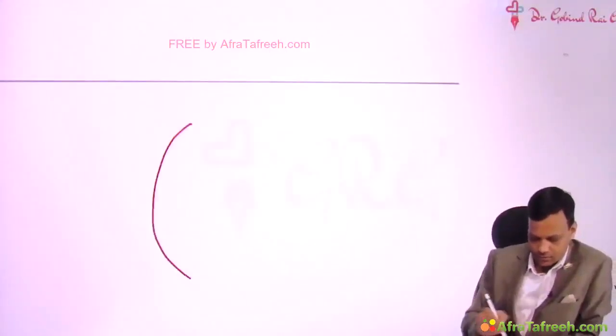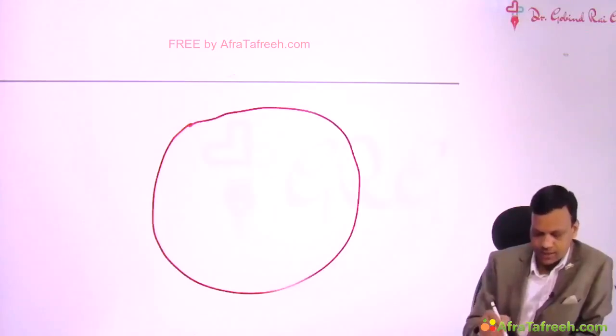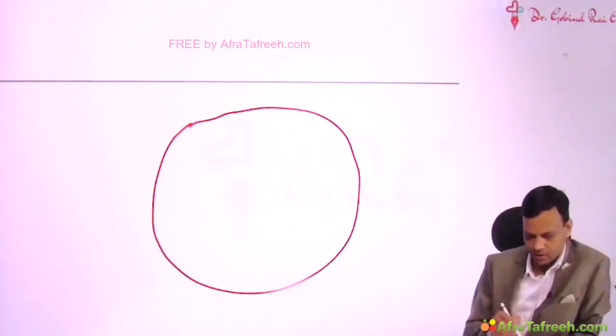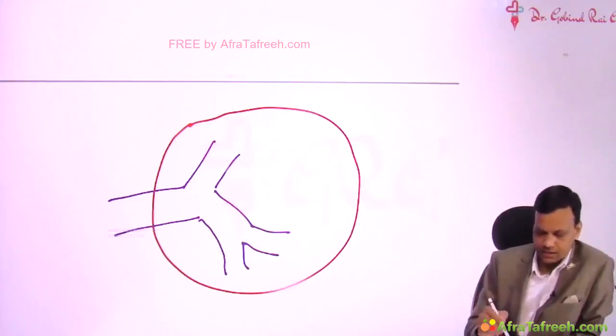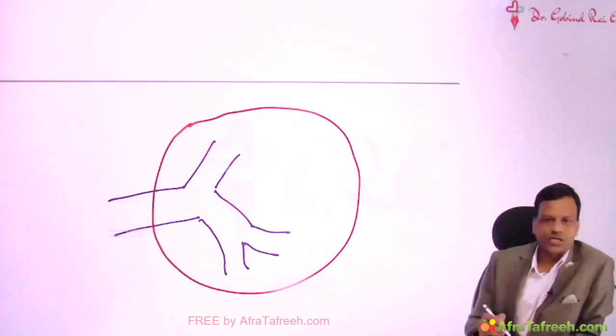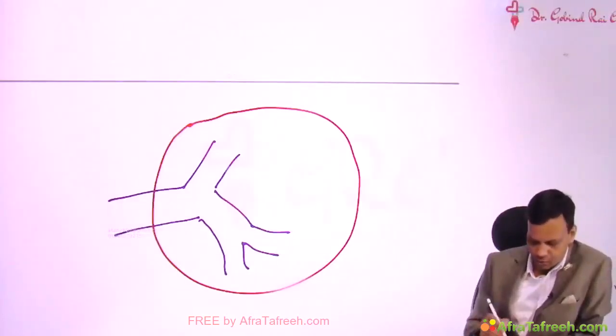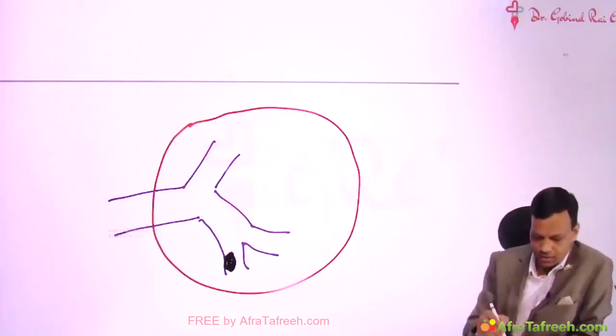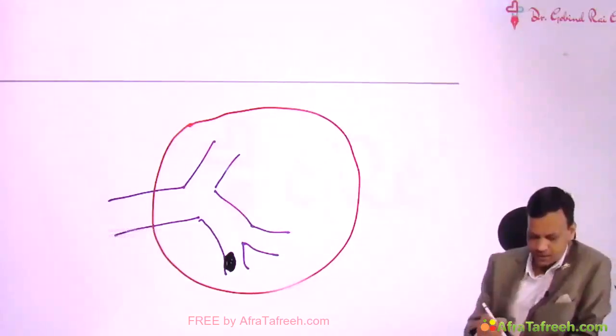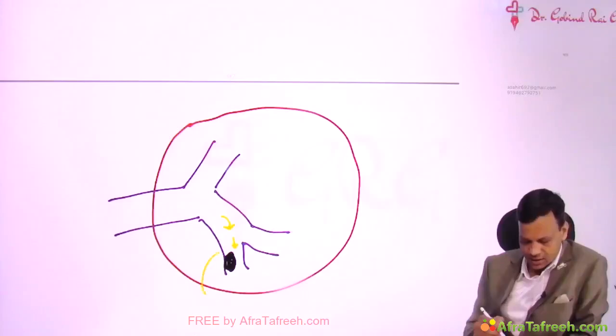suppose this is a heart which is supplied by a coronary artery. This is a coronary artery. Coronary artery divides in branches, which further divide in branches. So in classical angina, mostly it occurs due to atherosclerosis, which affects mostly the small branches of coronary artery. Now, because obstruction has occurred in this small branch, there is less amount of blood which can come in this area. So when less amount of blood comes in this area, this area is at risk of ischemia.